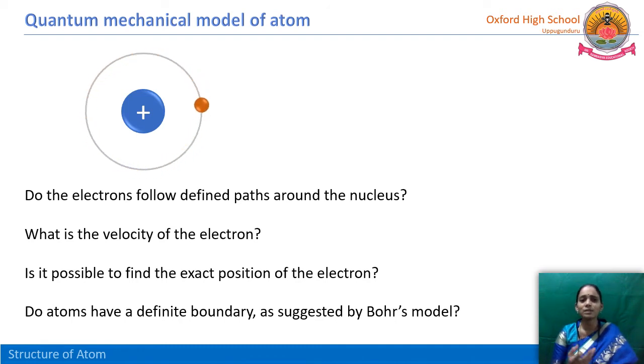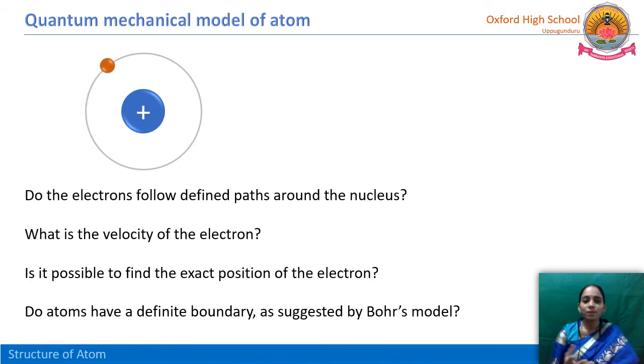So we can clearly say through this discussion that we definitely cannot find out the electron, since it will change if we disturb the field. Then we cannot find the velocity, and we cannot say what is the exact position of the electron. So position we cannot find, and velocity also we cannot find.